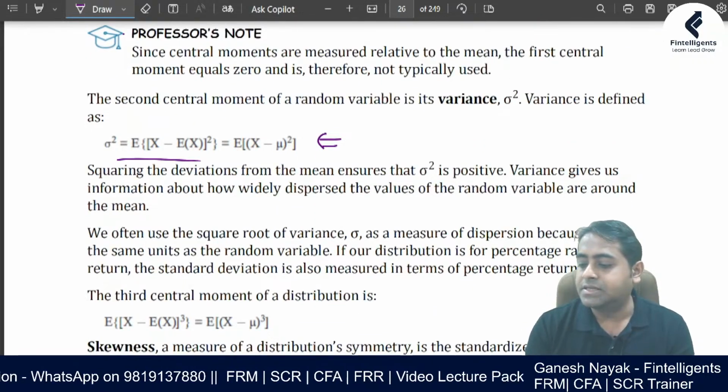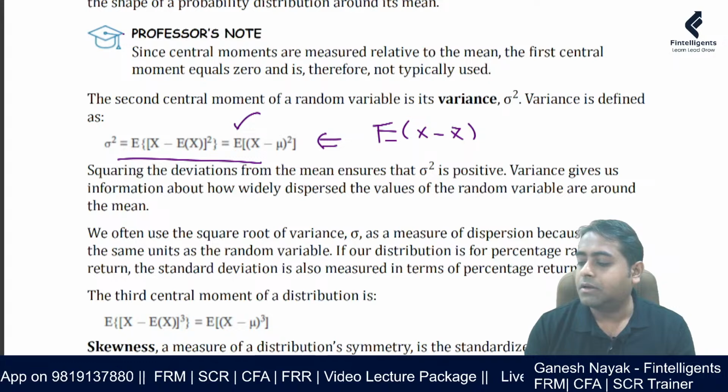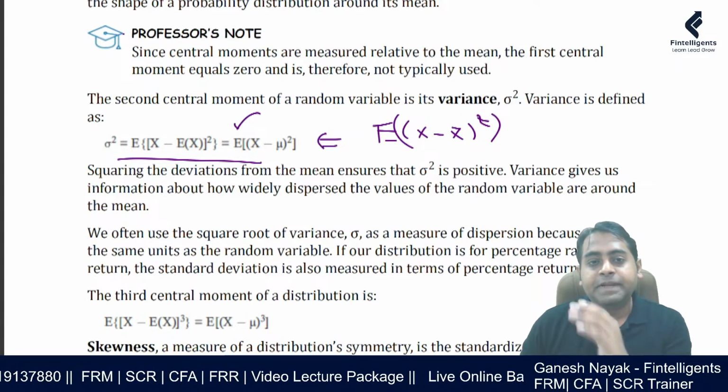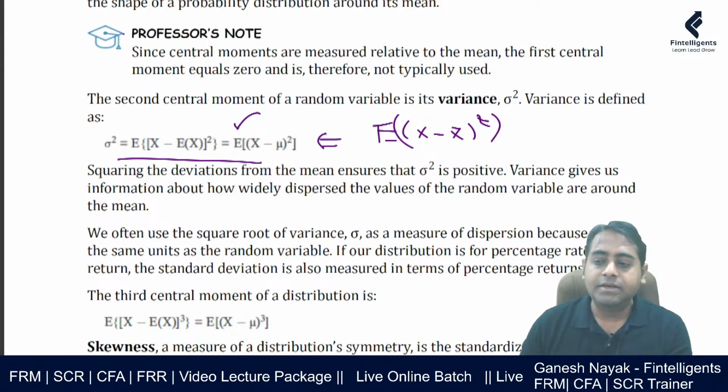So this is the first formula. The way I had written is this: take x minus x bar, take a square, and then do the expectation. That is the formula.